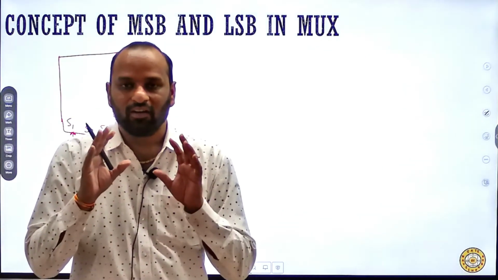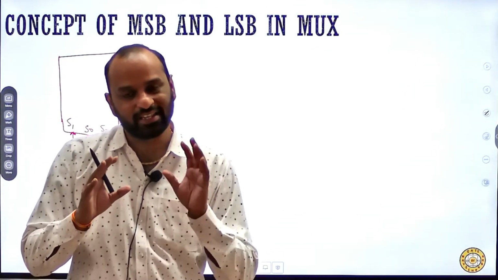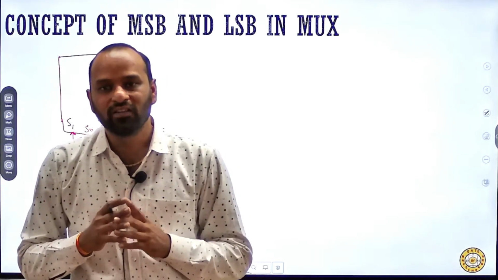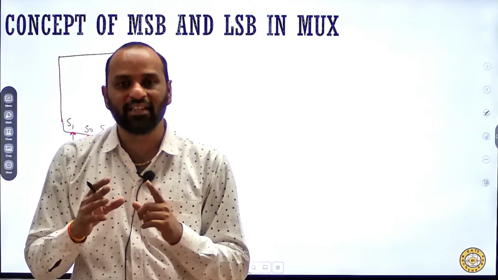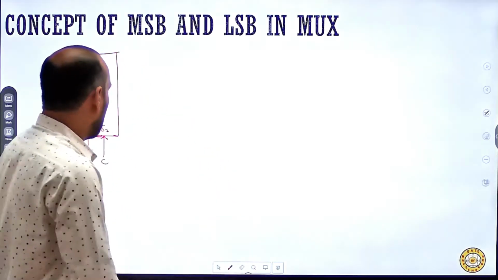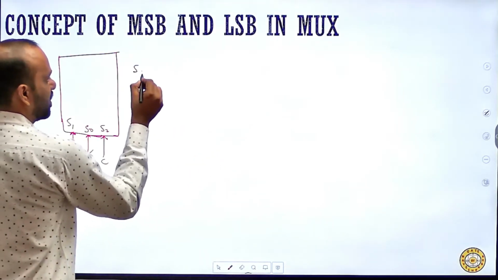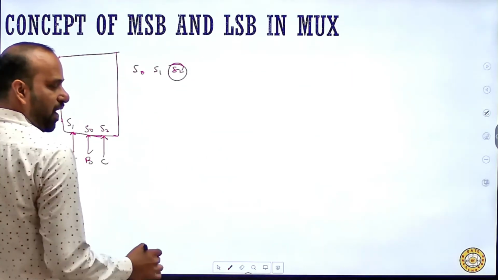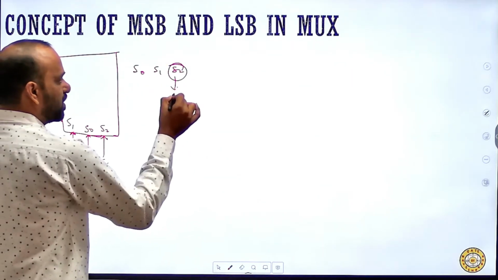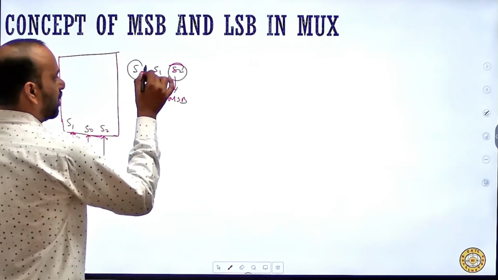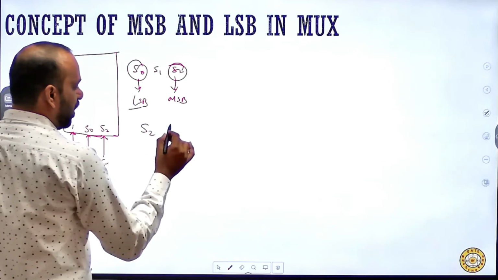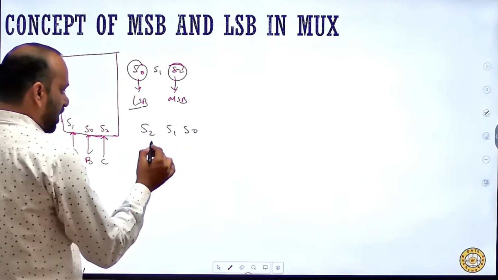It is not necessary that A written first is always the MSB. The MSB is the highest decimal written at the subscript of the select line. There are 3 select lines, S0, S1 and S2. S2 has the highest decimal equivalent, so this is MSB and this is my LSB. So the sequence will be S2, S1, S0.